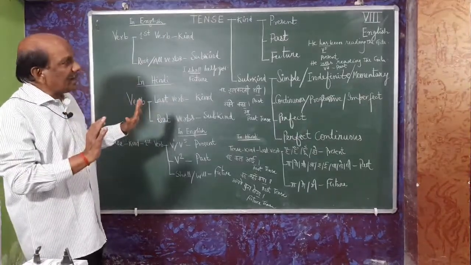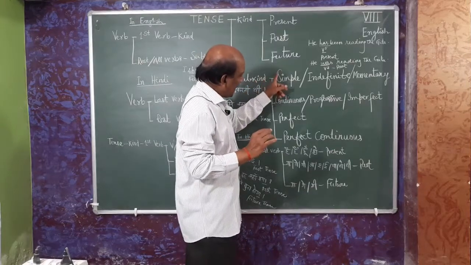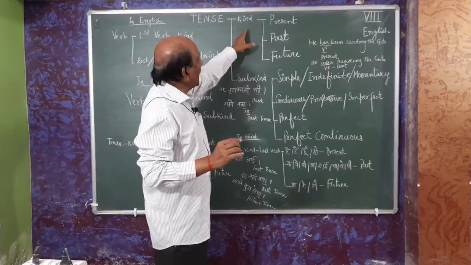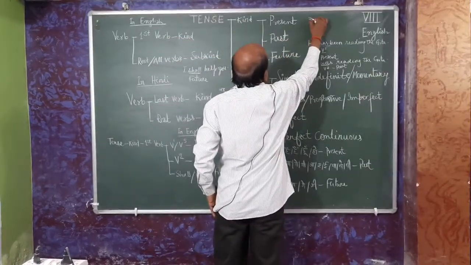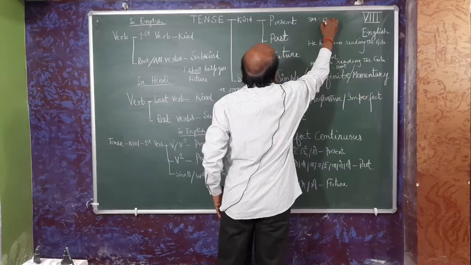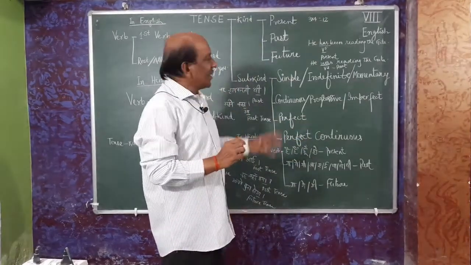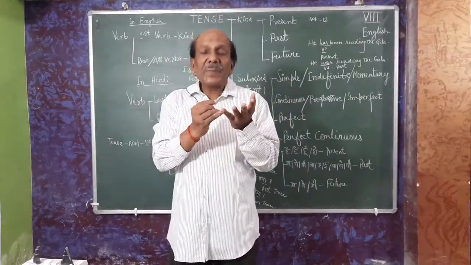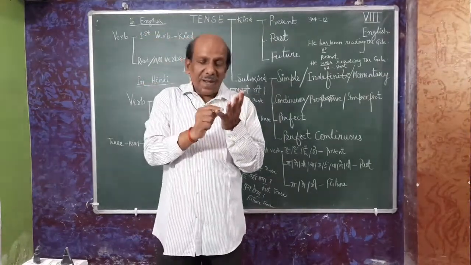For subkind, we know there are 4 subkinds. So the total tense, see here, kind into subkind. So 3 into 4, that is 12. So there are 12 forms of tenses. Simple present, present continuous, present perfect, present perfect continuous, in the same way in past.